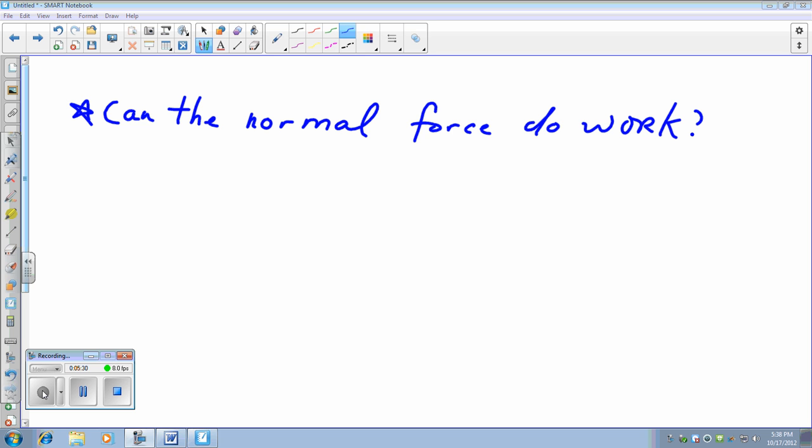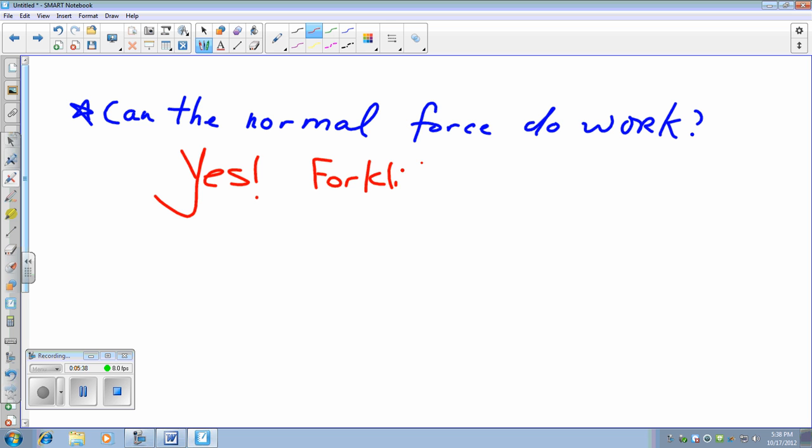The answer here is yes. Heck yeah, it can. So there's a few different examples we can think of. We can think about something like a forklift. We can think about something like an elevator. We can think about even jumping.